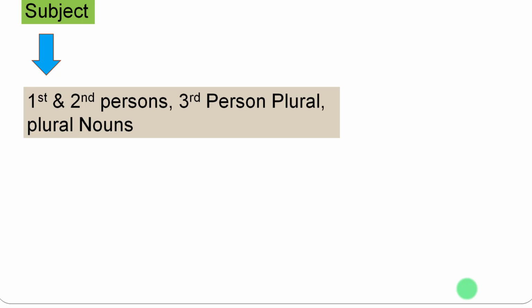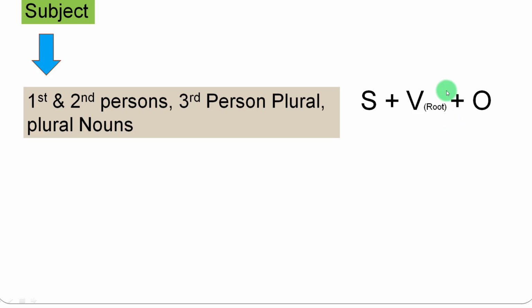Or any plural noun is there in the sentence, we use this formula. The formula is, the very first thing we are going to translate is the subject, the one who is performing the action in the sentence. Then the root verb will be used, and if there is an object in the sentence, whether direct object or indirect object, that object will be used.